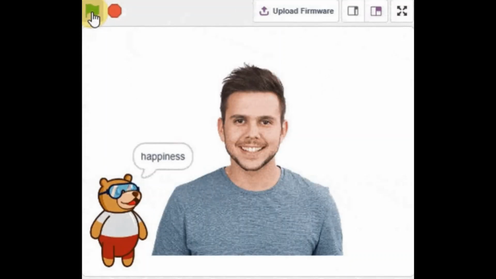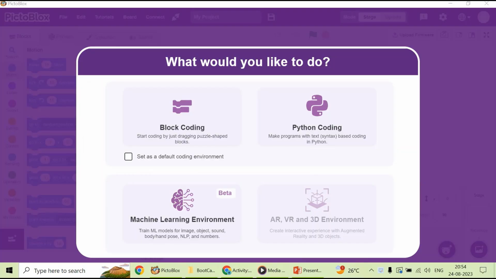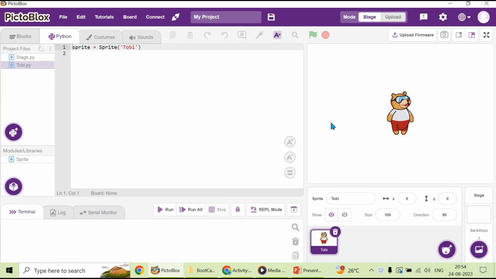The code is pretty simple. Let's get straight into it. Let's open PictoBlox and choose Python coding, and now select the toby.py. Okay, so now we are going to write the code.